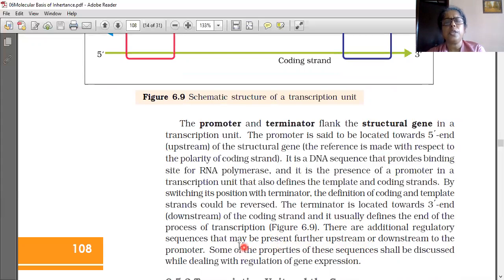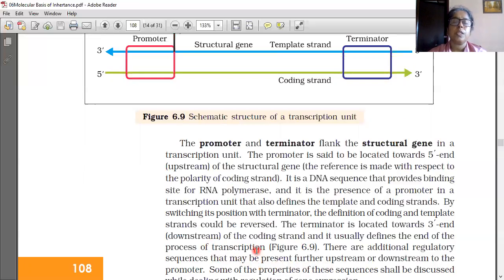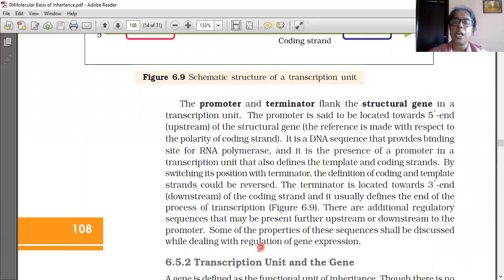There are additional regulatory sequences that may be present further upstream or downstream of the promoter. Some of the properties of these sequences shall be discussed while dealing with the regulation of gene expression. That we are yet to learn; we haven't gone to that. We will see it afterwards.